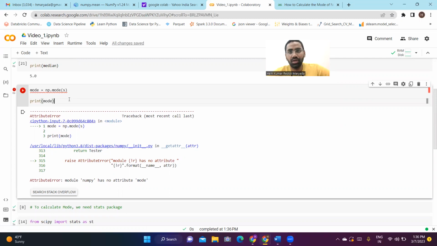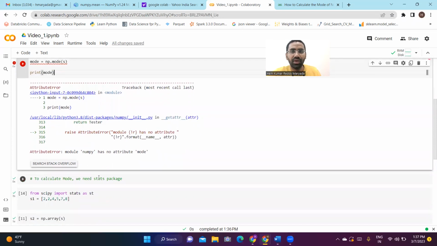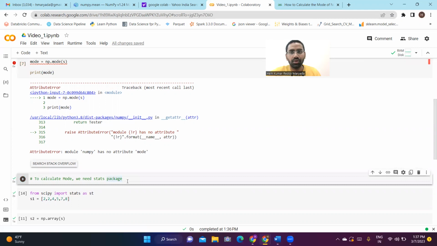Mode. I tried, why can't we even do np.mode? We all have done np.mean, np.median, but why can't we try np.mode? But this is not working. It gave an error saying module numpy has no attribute called mode. So what is the other way to solve this problem? I came to know that the stats package will really help us to calculate the mode.